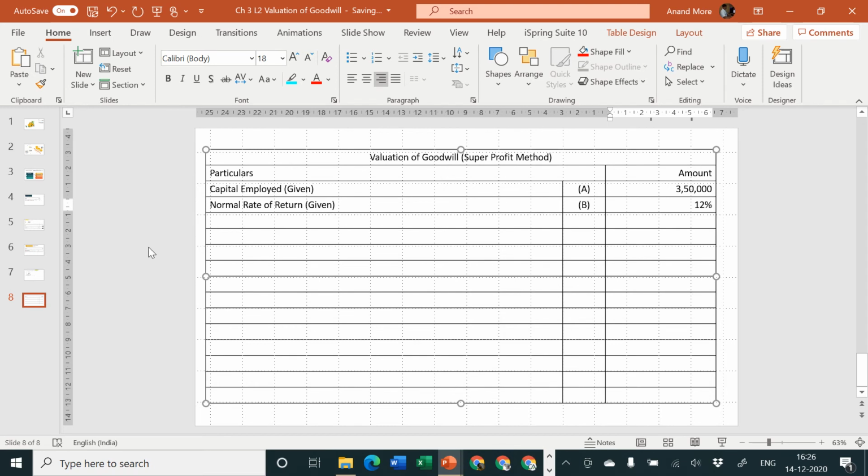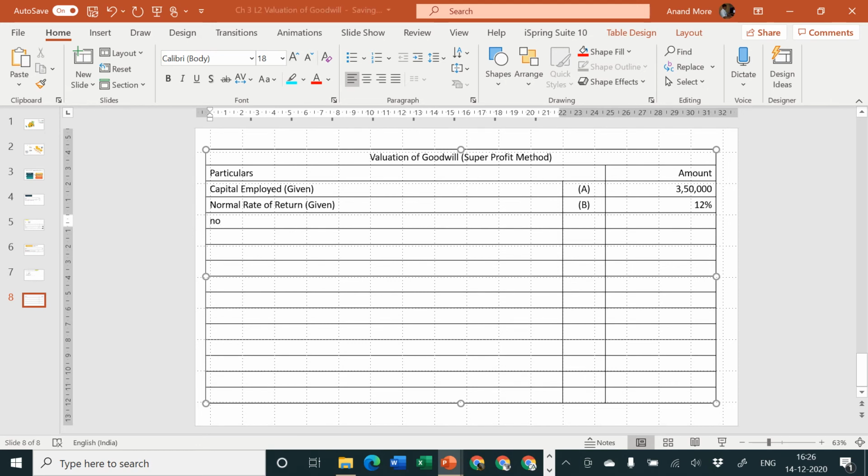12%. So if anybody starts this business by putting rupees 5 lakh, rupees 100, rupees 1000, rupees 50 lakh, whatever money he's putting, he can generally get 12% rate of return in this business. So it is already known, whether you have reputation or you don't have reputation, whatever capital you put in this business, you can always get 12% rate of return.